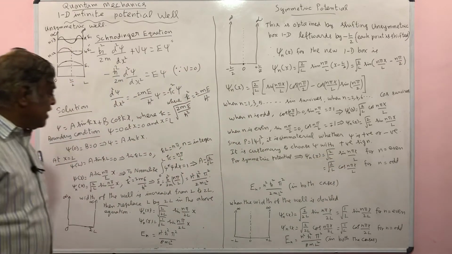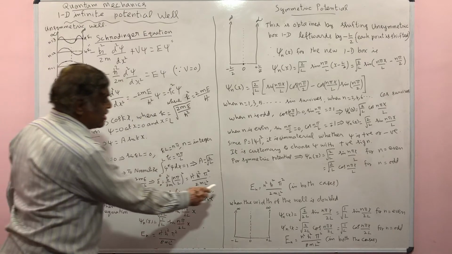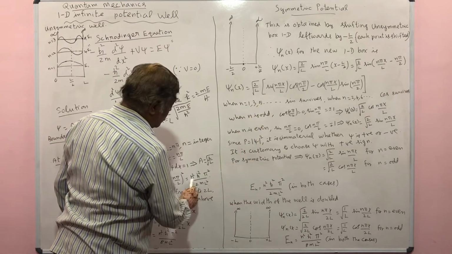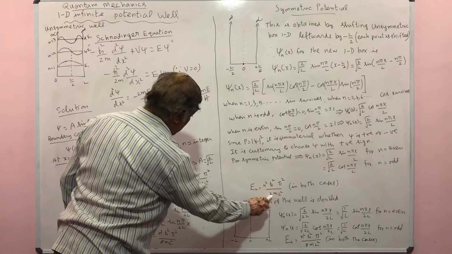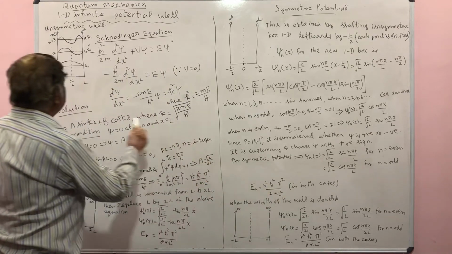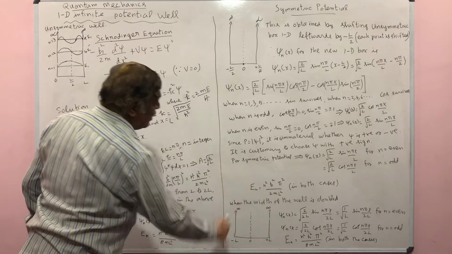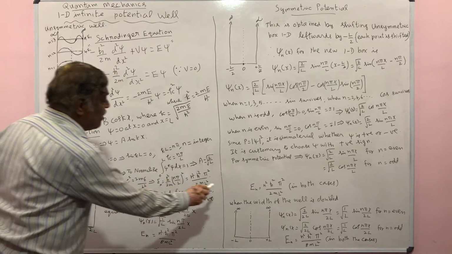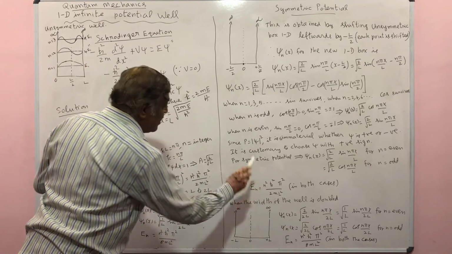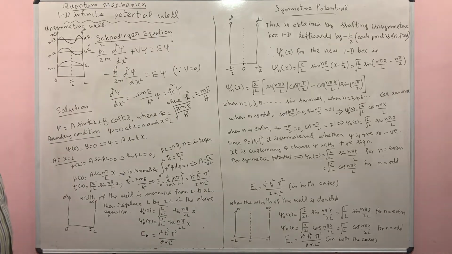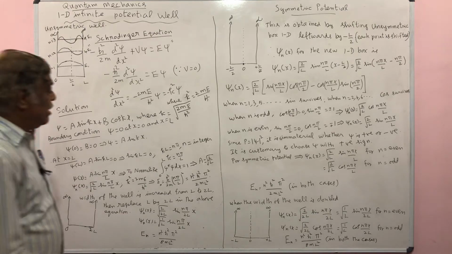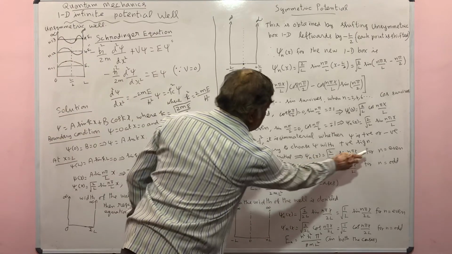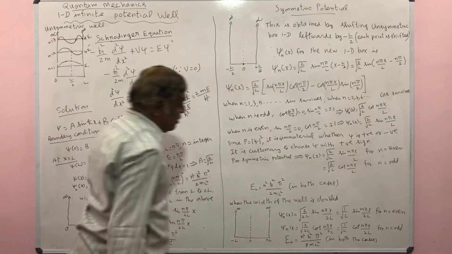Now what is the energy expression? The expression for energy is the same for both the cases: n square h cross square pi square by 2 m L square. So whether it is a symmetric potential or an unsymmetric potential, the energy eigenvalue corresponding to the nth state is the same. Only the energy eigenfunction is different, depending upon the value of n.